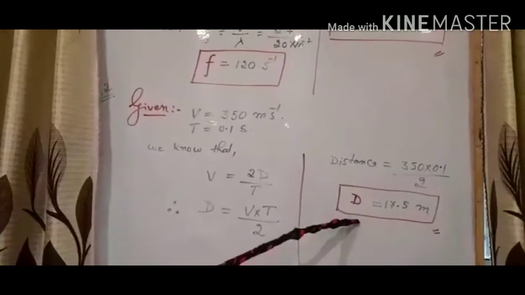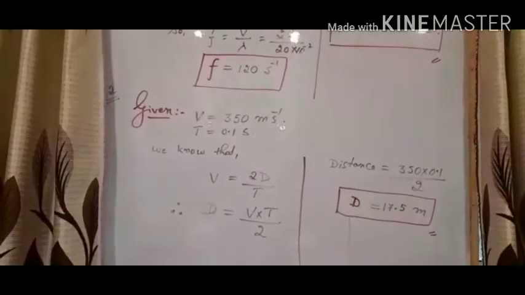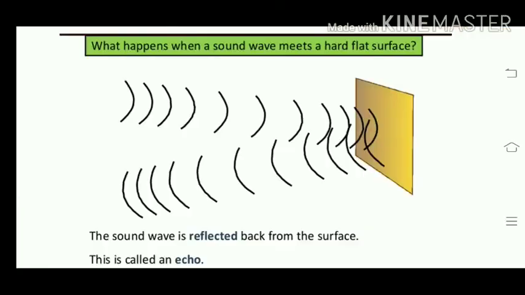Here is a term called echo, and echo we'll discuss now. So echo is the second sound heard after reflection of the first sound. So if a person stands at some distance from a wall and produces a sharp sound, he hears two distinct sounds: the original sound, which is heard almost instantaneously, and the sound heard after reflection from the wall, which is heard a little later than the original sound is produced.